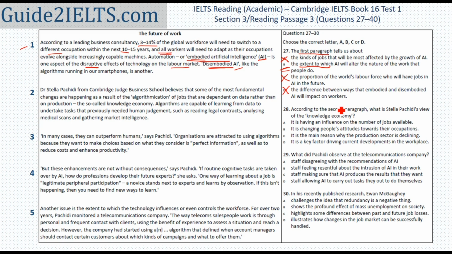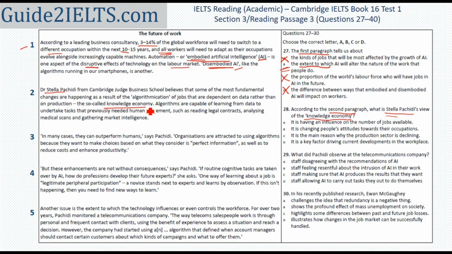According to the second paragraph, what is Stella Piccidi's view of the knowledge economy? I know where the answer is. It is in second paragraph. The main term I'm looking for is knowledge economy. Because this term is in quotation marks, I know I will find it exactly as it is in my passage. I look for this and then I'll try to figure out what this person says about knowledge economy.